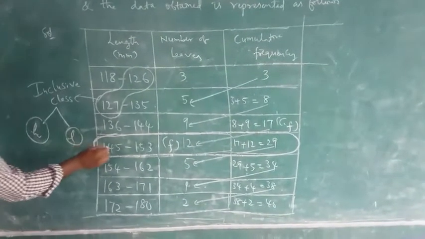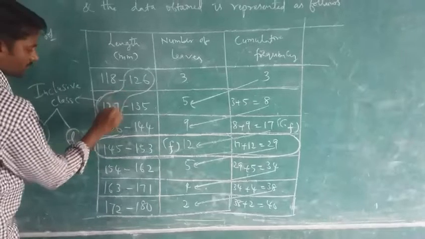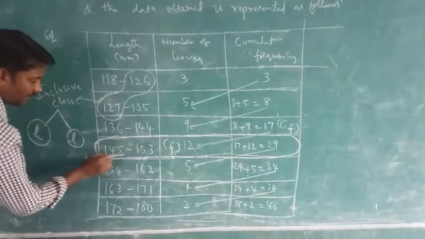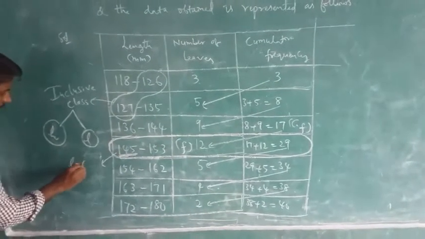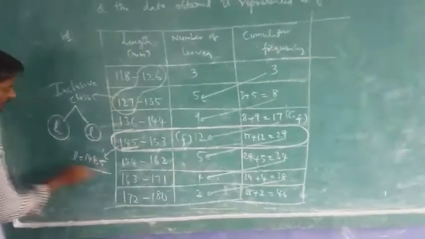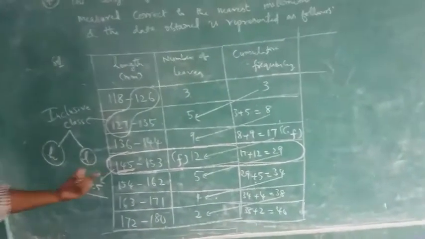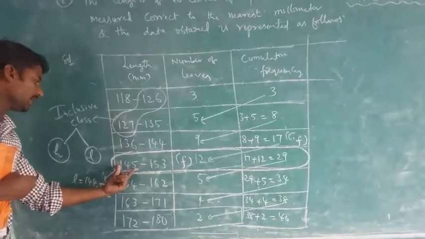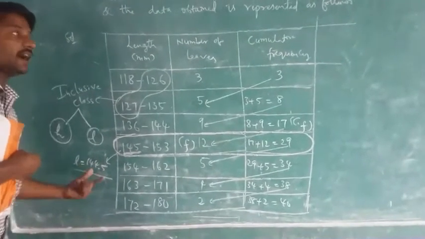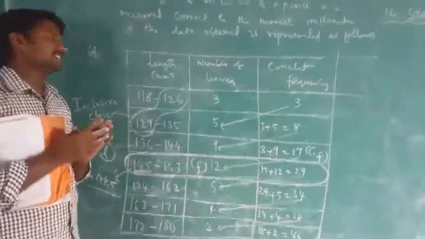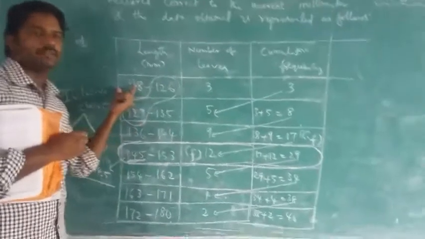Listen carefully. Now I said these are inclusive classes. So 145 is not the L value. We should take L as 144.5, children. In inclusive class, we have to subtract 0.5 from the lower boundary. And height, children, previously in exclusive class subtraction we did here. But now we have to add,